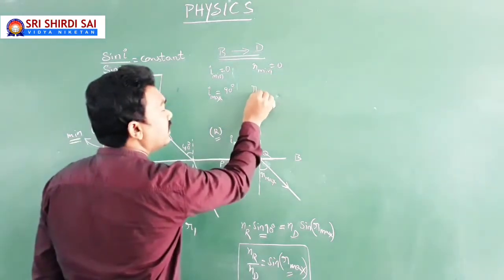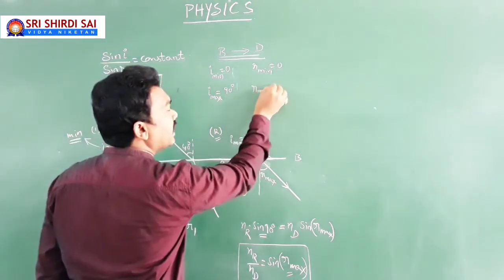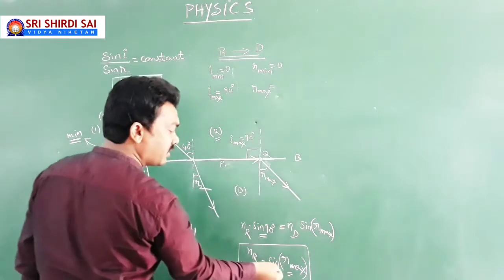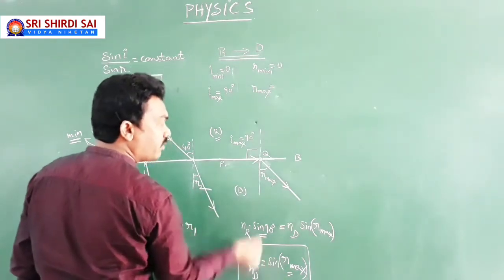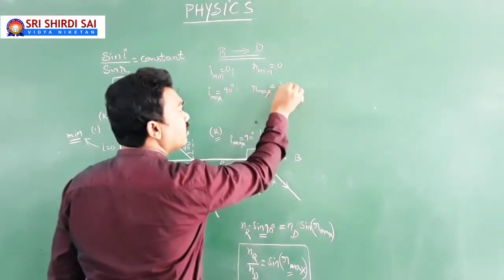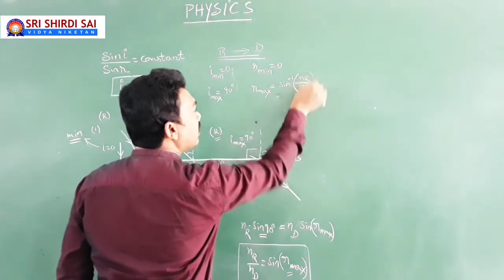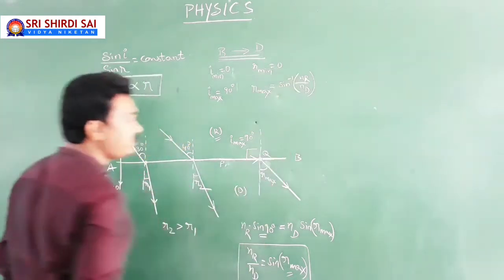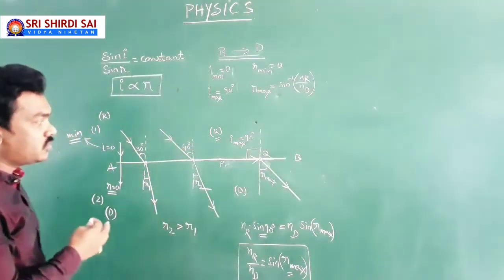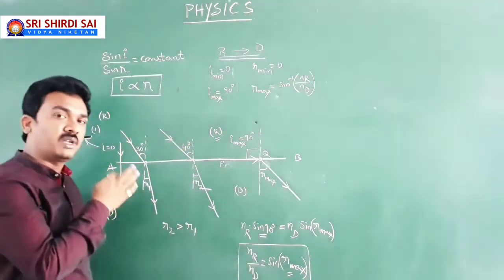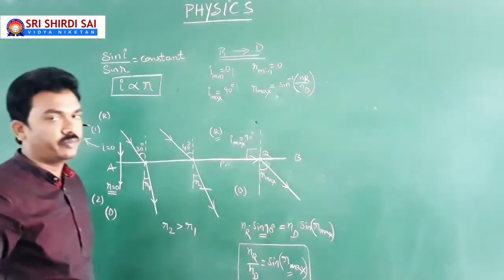Now here at I max, R is max, which is given by this equation: sin of R equal to NR by ND. Of course, you can write R max equal to sin inverse of NR by ND. The related mathematics, you have an idea. This is the situation when the light is traveling from rarer medium to denser medium.